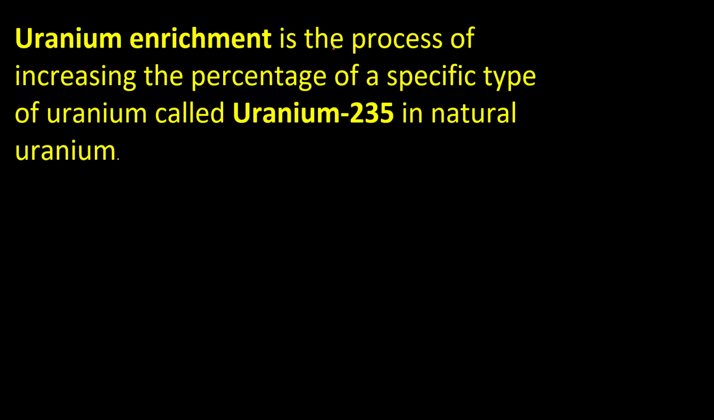Now, uranium enrichment is the process of increasing the percentage of a specific type of uranium. I told you just now, uranium 235 will be there as well as uranium 238, atomic number 92 and 92. In this mixture, if you are removing 238, then whose percentage will increase? The percentage of 92 uranium 235 will increase. So this process is called what? Uranium enrichment. Increasing the percentage of uranium 235 in the mixture is known as enrichment of uranium.